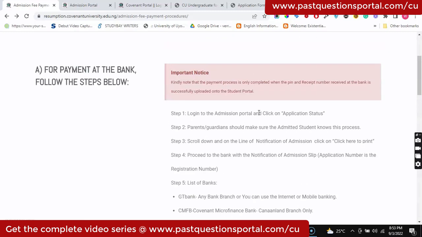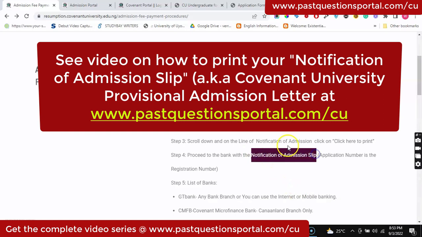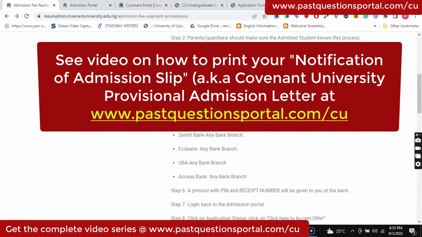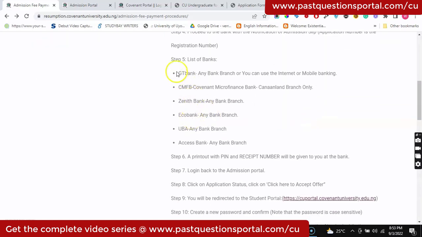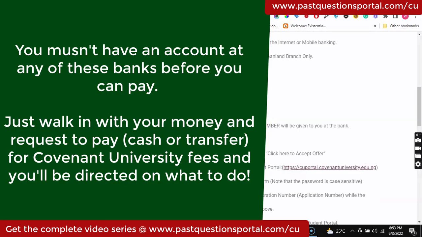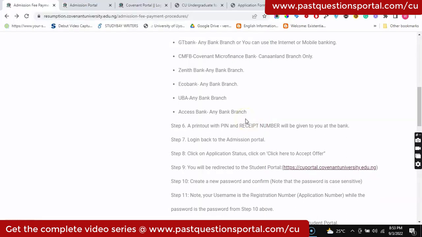The essence of going through this preamble is actually to obtain your notification of admission slip, which I believe you've already obtained. So what you do is you take that slip to the bank, any of these banks here: GT Bank, Covenant Microfinance Bank, the Canaan Land branch, Zenith, Eco, UBA or Access. When you get to the bank, you make the payment for the item that you want to pay for. Let's say you want to pay for acceptance fee, or you want to pay the balance.